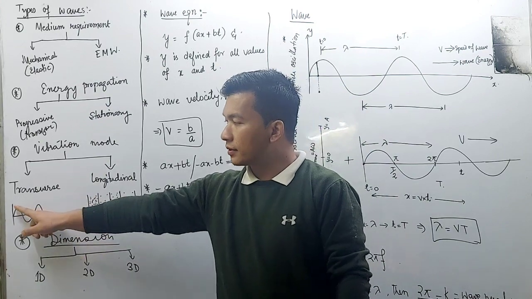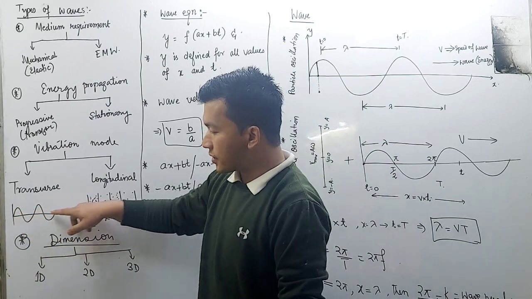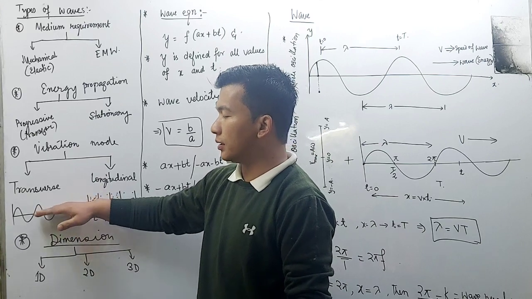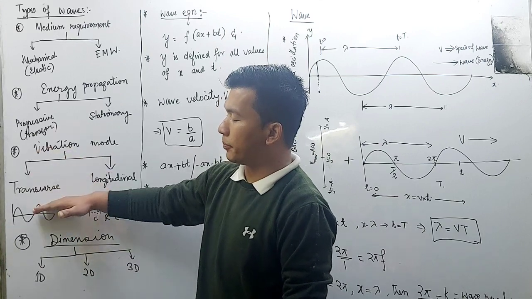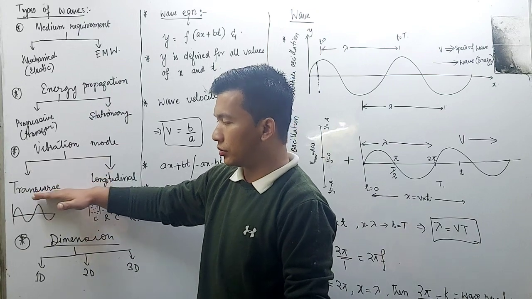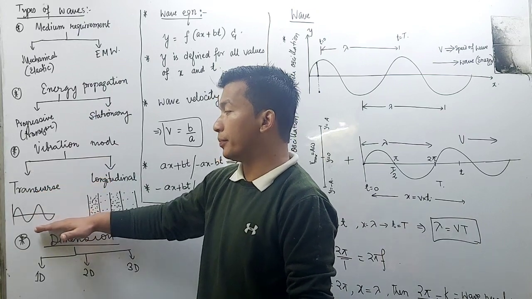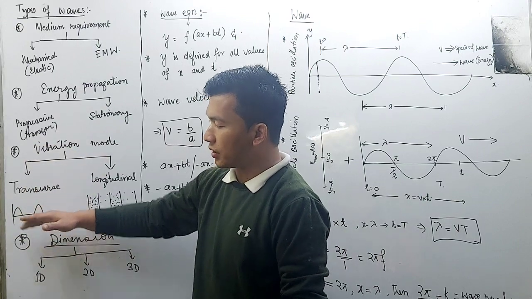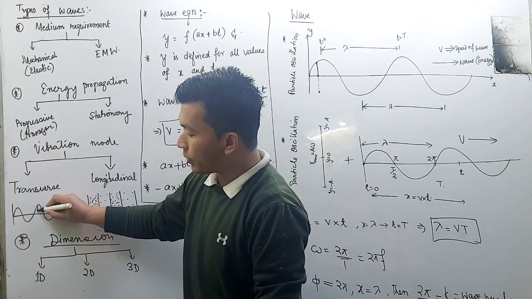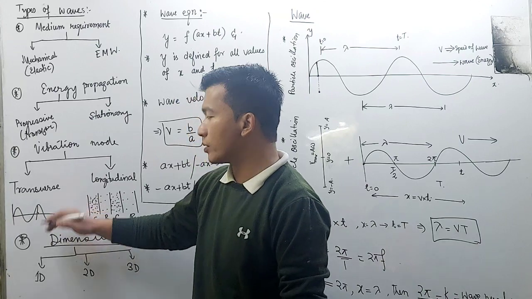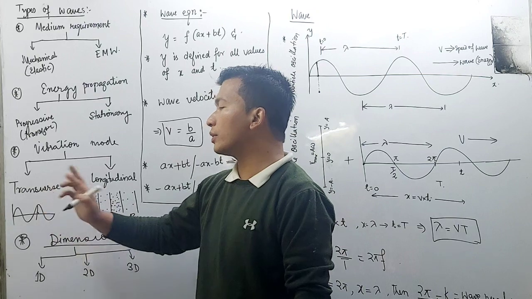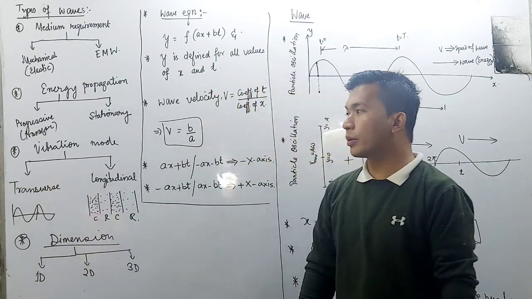There will be a crest. This line is known as the mean line. This is the amplitude, positive amplitude, negative amplitude. If the vibration mode is perpendicular to the mean line, then that is why we call this a transverse wave.